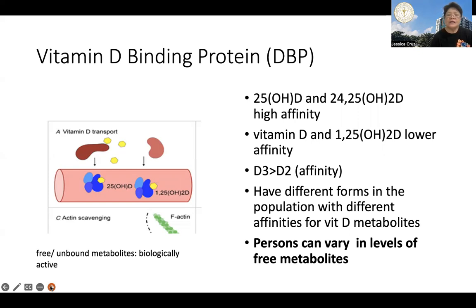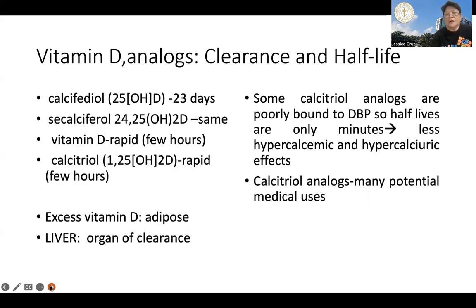Okay, so it's very difficult to obtain the total level of the various metabolites and forms of vitamin D in the body because we have individual variations in terms of the amount of vitamin D binding protein we produce, and the affinity of each metabolite to the binding protein, no? Which is also variable. Now, these are your clearance and half-lives of the various vitamin D analogs.